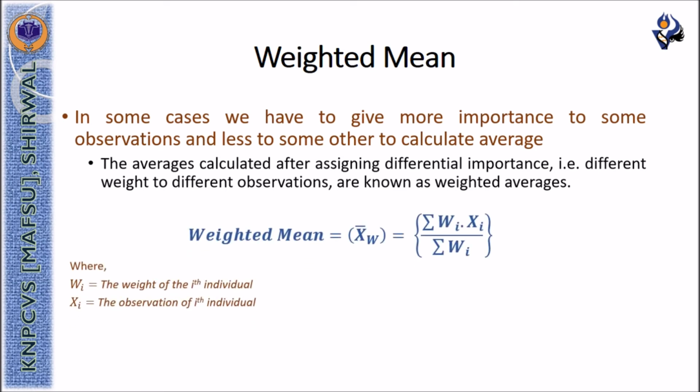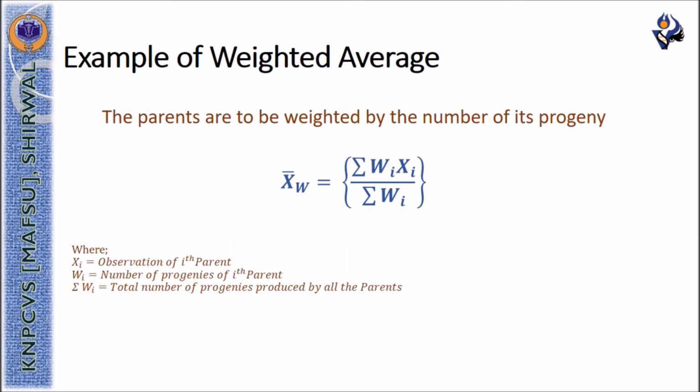The weighted mean is calculated with the formula summation wi xi divided by summation wi, where wi refers to the weight of ith individual and xi refers to the observation of ith individual. For example, the parents can be weighted with the number of progenies they are producing.